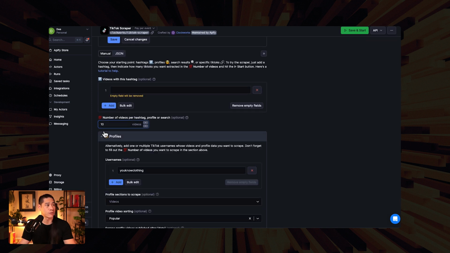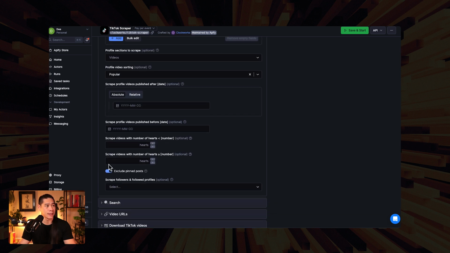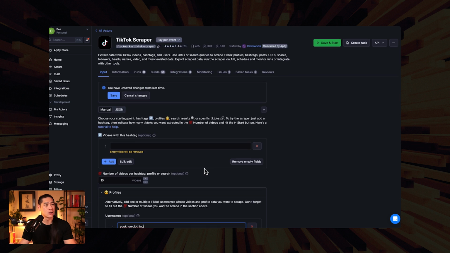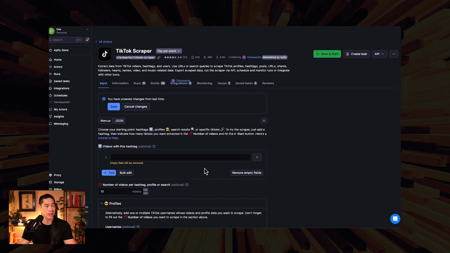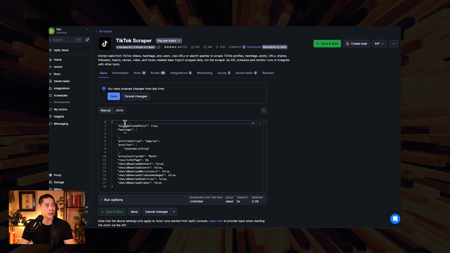Profiles down here. You can see I've already punched in the profile that we want to do the scraping for, and I've turned on exclude pin posts. So anything that you want to tweak essentially in terms of your settings, you just play around with in here and then go into the JSON and it'll give you the JSON to copy over.